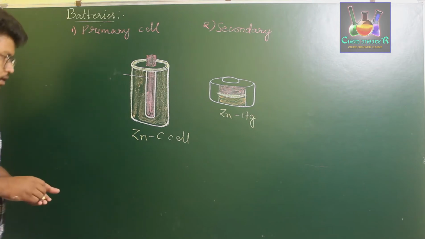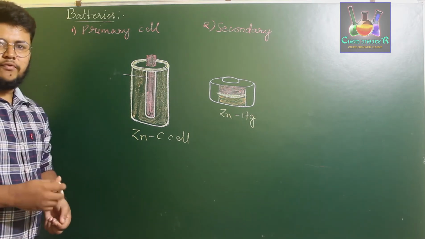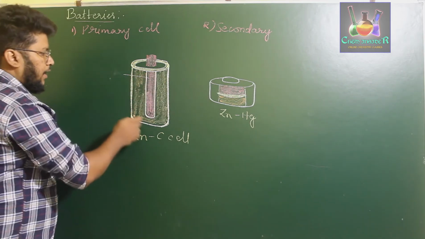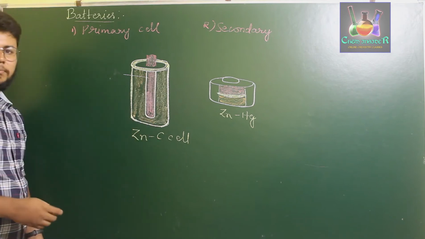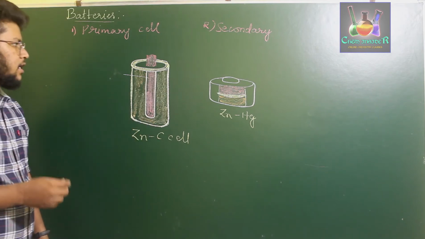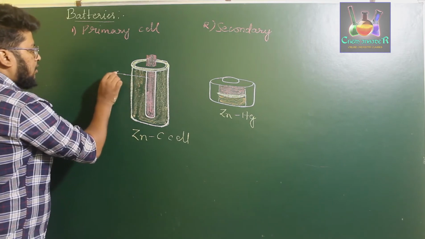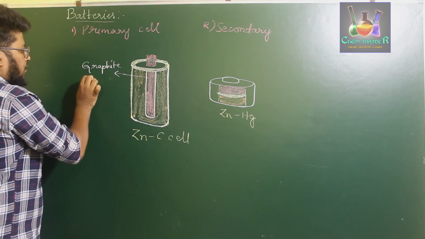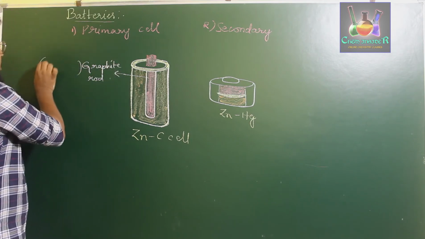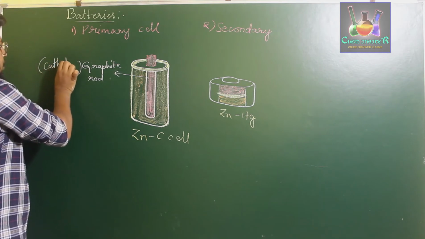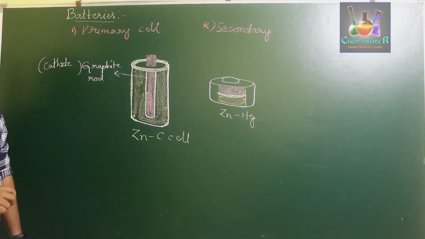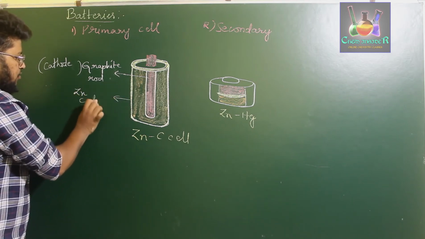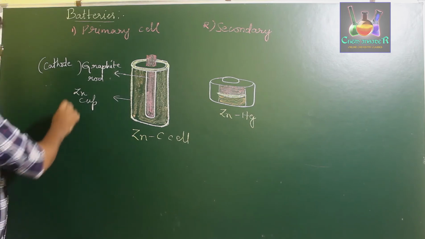In the zinc carbon cell, we take a carbon rod, that is a graphite rod, at the center of a zinc cup. The outline I have drawn here is a zinc cup, so we take a zinc container. Inside that container, we place a graphite rod at the center, which acts as the cathode. The zinc container, or the zinc cup, acts as the anode.